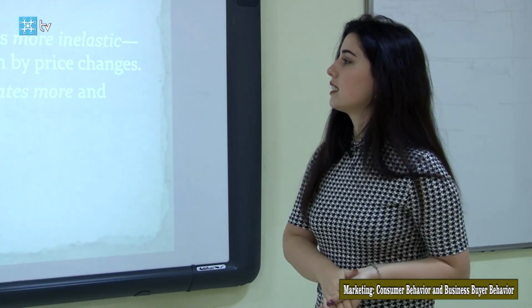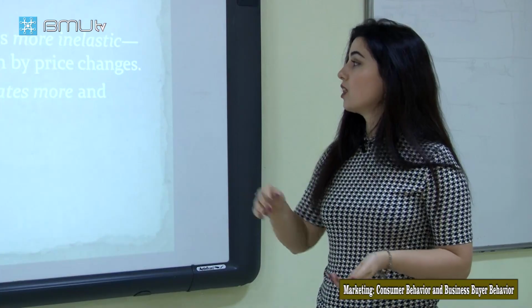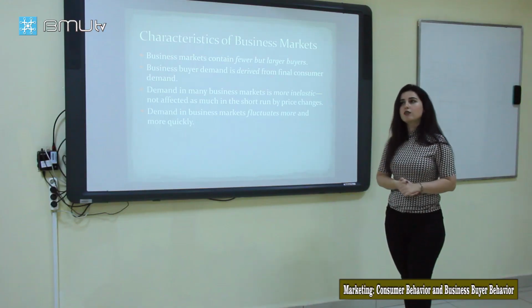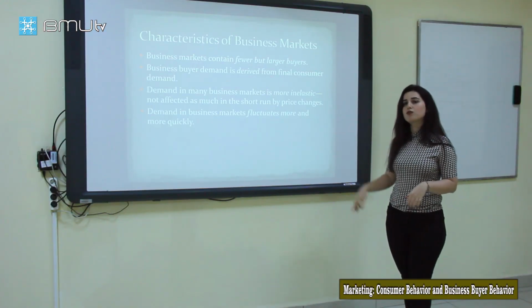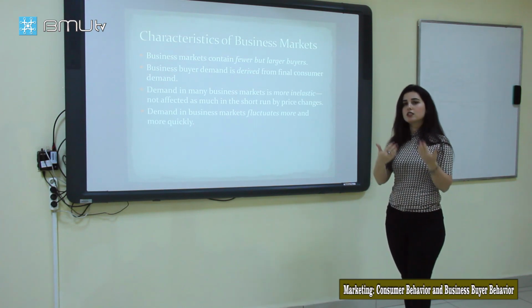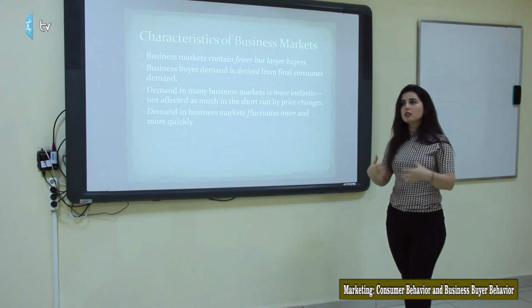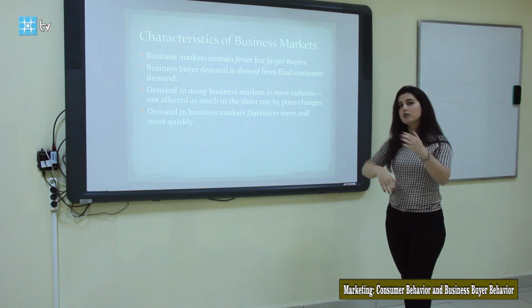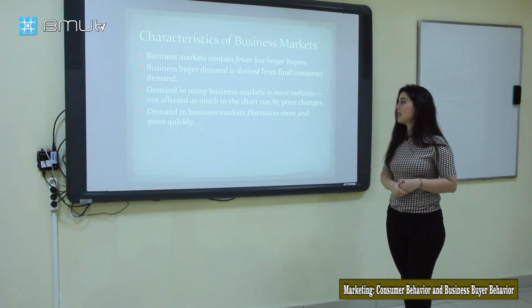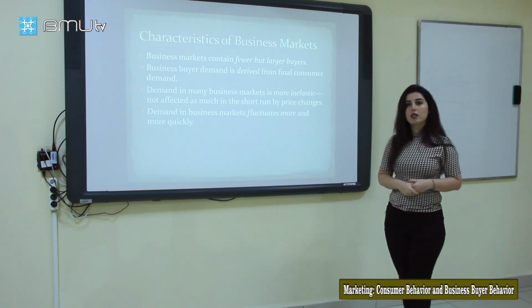And the next one, guys, the demand in business markets fluctuates more and more quickly. It means that yes, we can see more fluctuations because it is derived demand, and consumer behavior can change, or maybe it's a seasonal product. That is why we can see fluctuations in business markets.